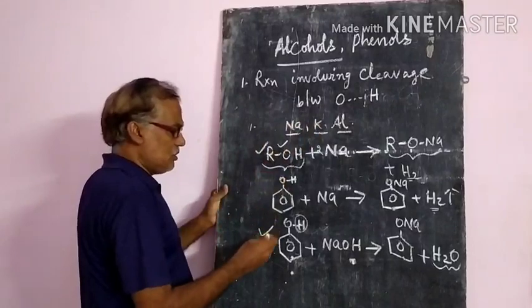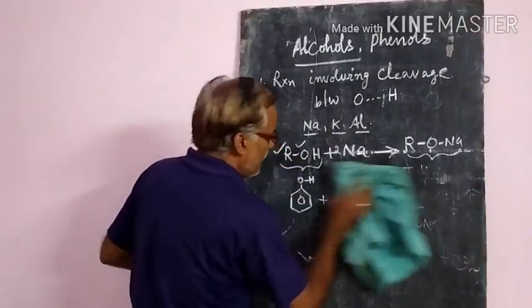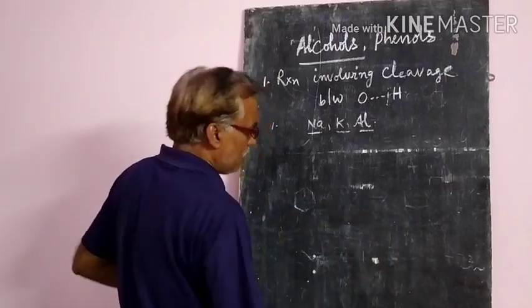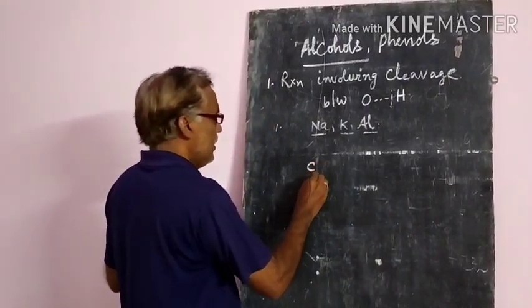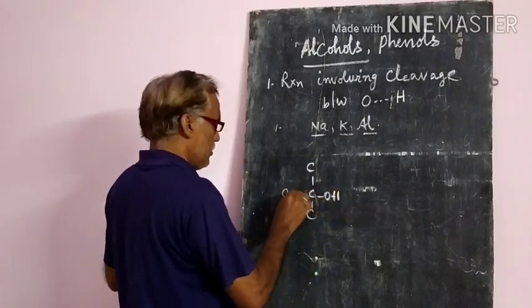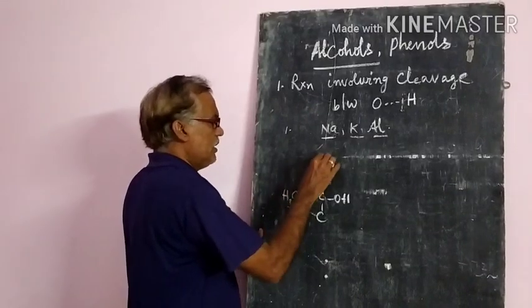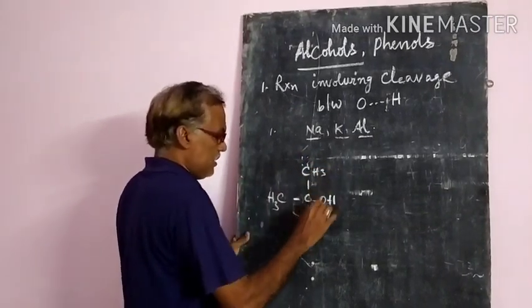Now let us see one more example with aluminum: tertiary butyl alcohol. What name is to be given here?